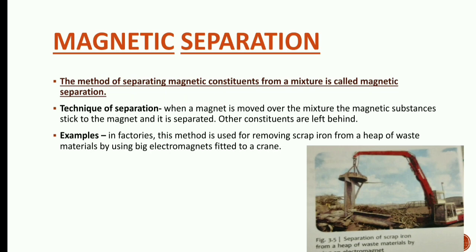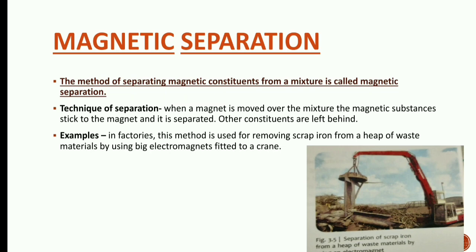Now, as you can see in the picture, there is a crane which is used for separating the heap of waste material. Now on this crane you can see a circular disc is attached. This circular disc is attached with the electromagnet. What is electromagnet? It is a kind of magnet which works with electricity.